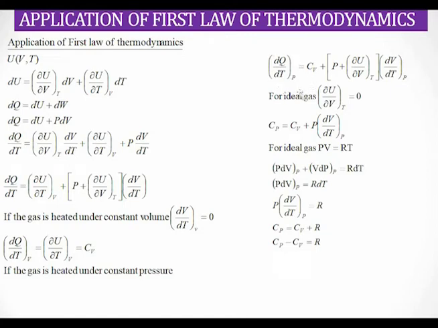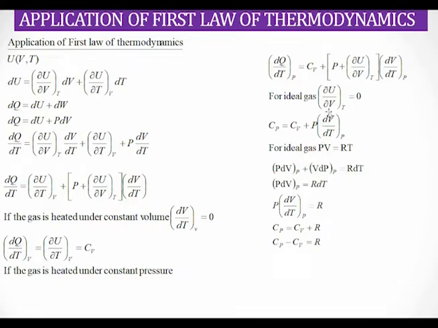this. What is dQ by dT at constant pressure? It is nothing but Cp. So we replace dQ by dT at constant pressure with Cp, which equals Cv plus P into dV by dT at constant pressure, since this term vanishes. Next we are going to calculate what is dV by dT at constant pressure.